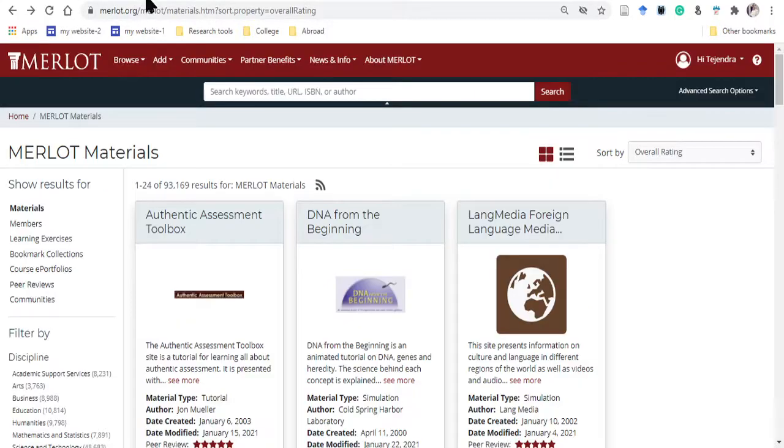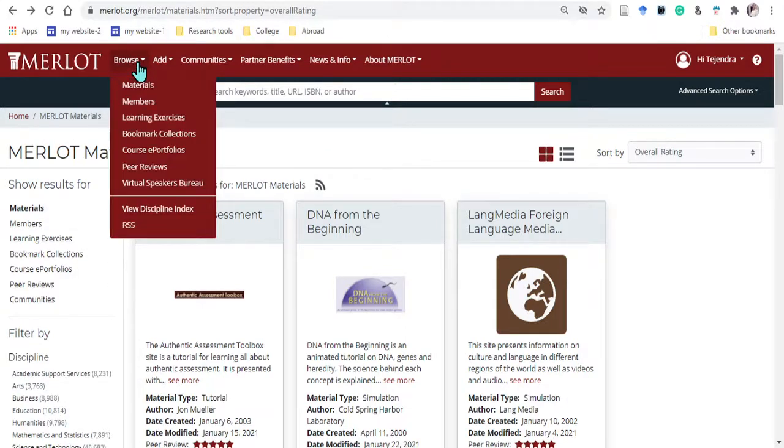Okay, I found this here. Now you have to click on the browse option. Here a lot of other options are also given. I click on the browse and I found the material, member learning exercises, bookmark collection, course e-portfolios, peer reviews, visual speakers bureau. Okay, and many more things are given there.